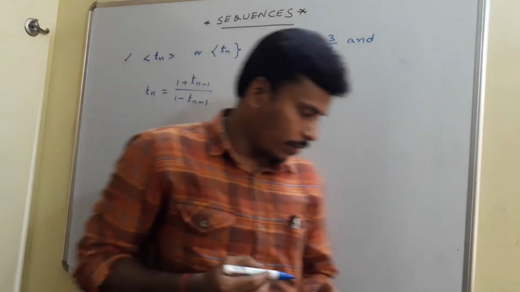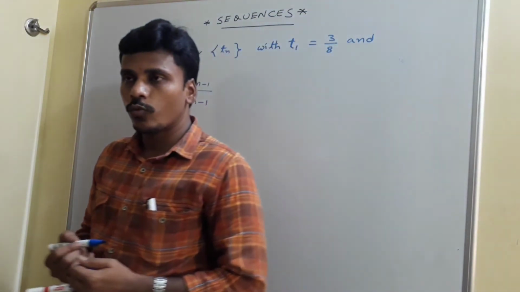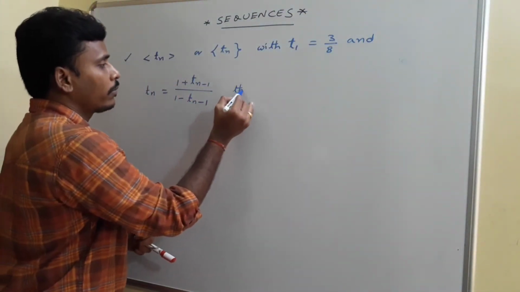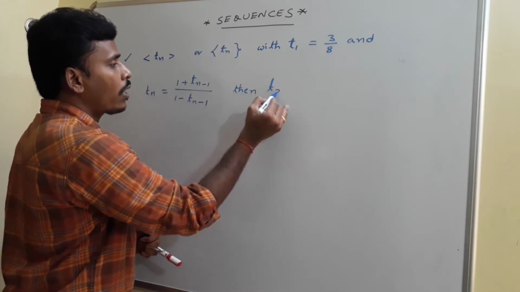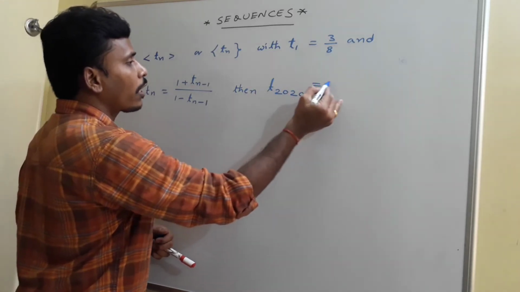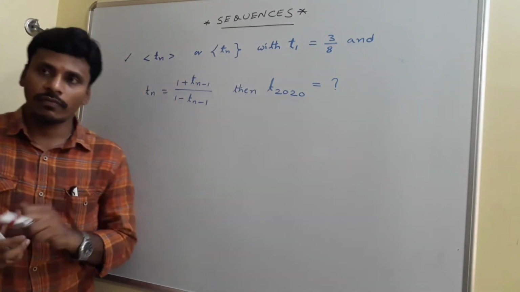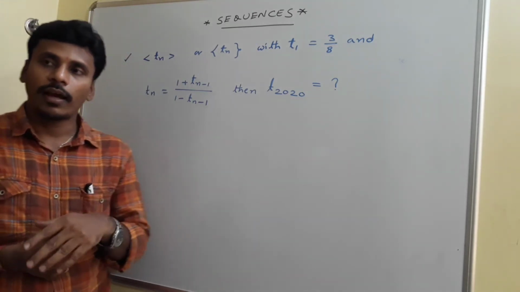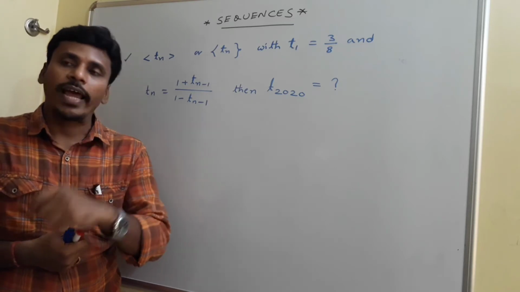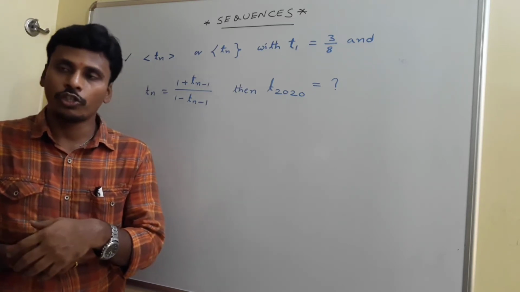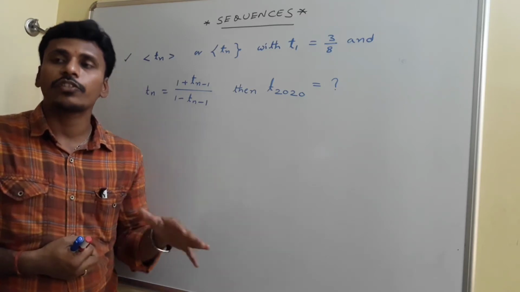I have Tn which is 1 plus Tn minus 1 divided by 1 minus Tn minus 1. Then you need to identify the 2020th term of this sequence. Just have a look. Once I explain the question, I will leave you a fraction of seconds to try in your own way. After that, I am going to discuss the solution here. See, there is a sequence.